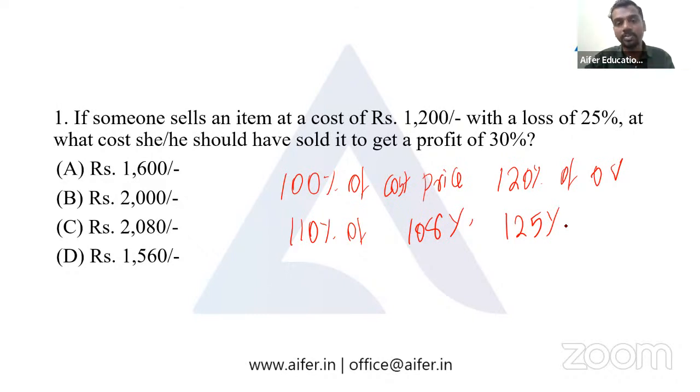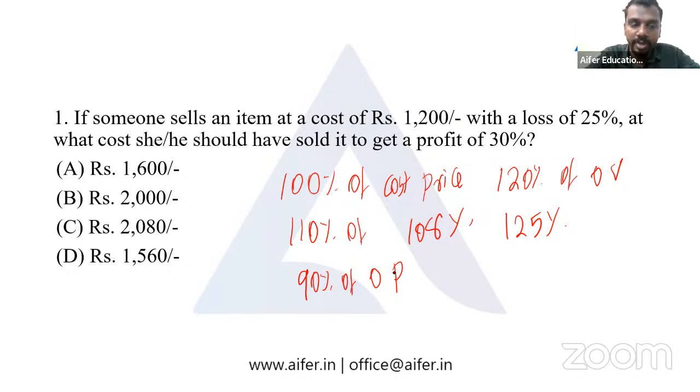Then the second concept: here we have discussed the profit. As for the loss, as I have already told you, it's 100% value if it's bought and sold at the same price. If it's sold at a loss of 10%, remember, we can say it's sold at 90% of the original price.